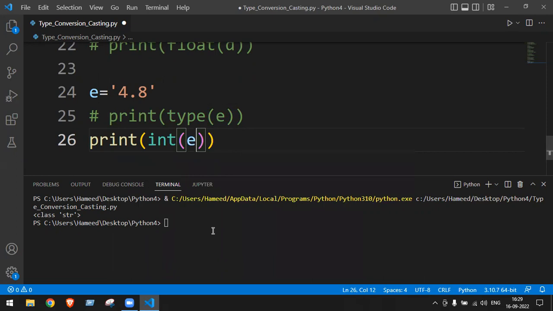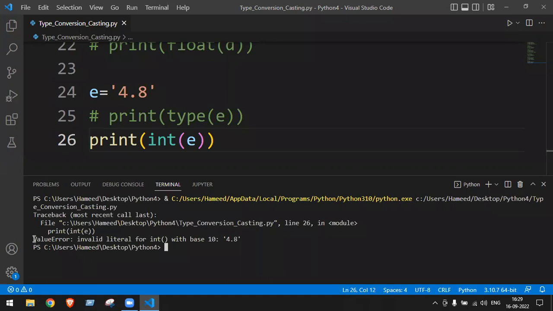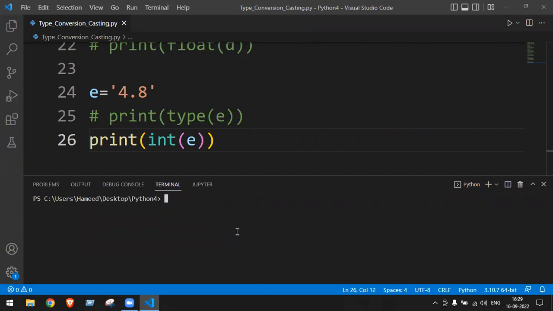Directly converting to int is not possible. Now run the code. See the value error: invalid literal for int() with base 10.